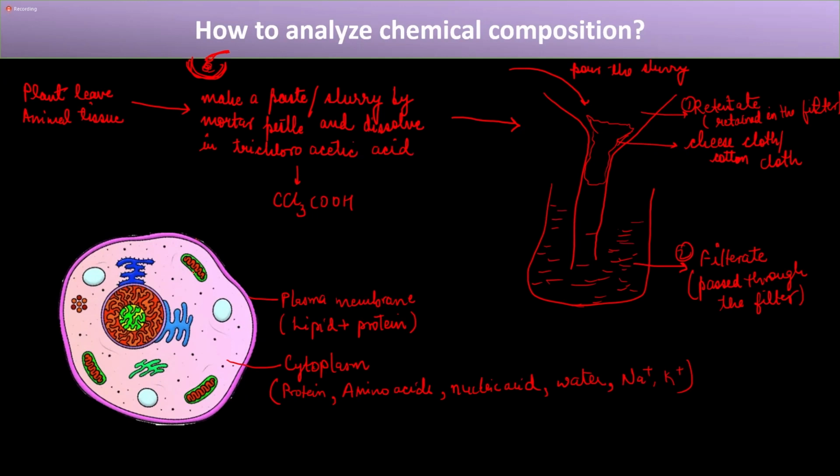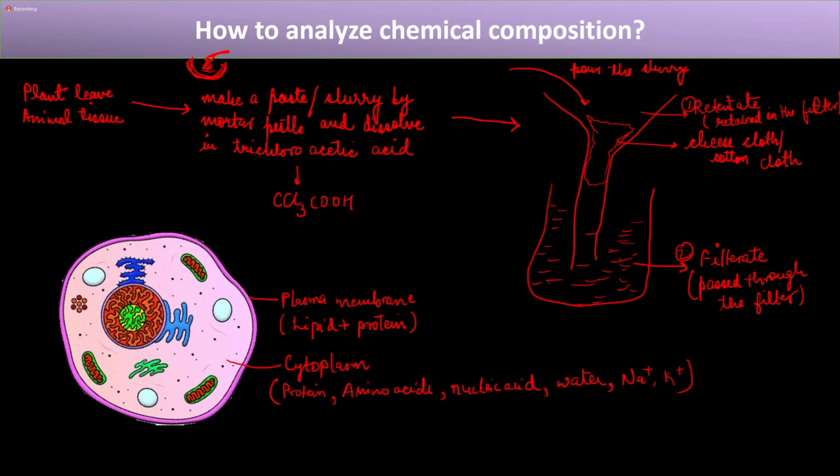If we talk about any other organelle as well, because they have a membrane-bound structure, they will also have lipids and proteins, right? So this is what a cell comprises. And when you crush a plant leaf or animal tissue, because everything is made up of cells, these cell components will come in the slurry.